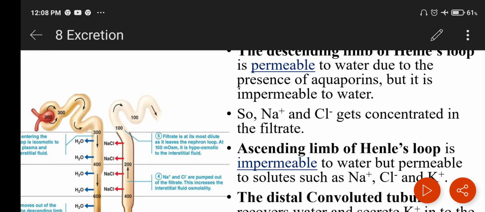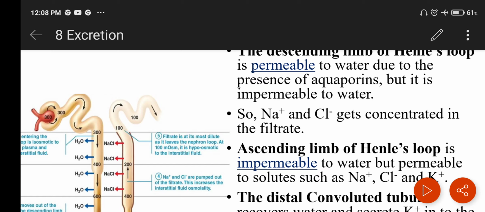So sodium ions and chloride ions get concentrated in the filtrate. The ascending limb of Henle's loop is just the reverse: it is impermeable to water but permeable to solutes such as sodium ions, chloride ions, and potassium ions.